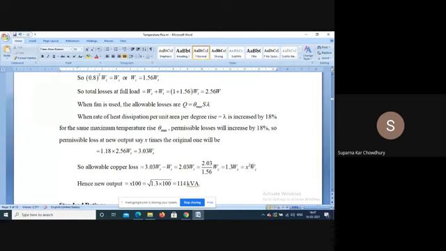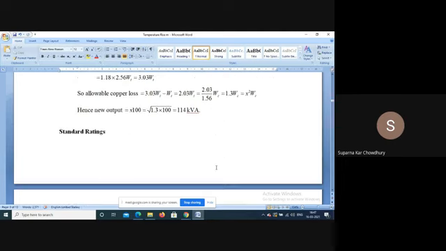So this is x square. This is proportional to x square. That is the per unit loss. Hence new output will be x into 100. So root over of 1.3 into 100 equal to 114 kVA.